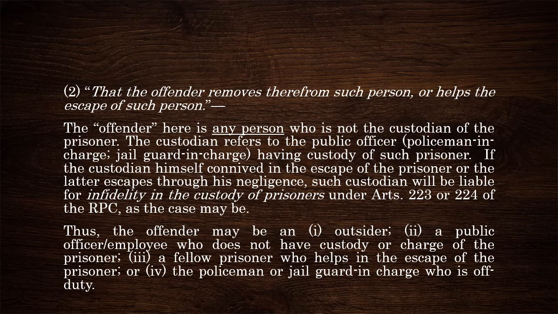Or the offender could be the policeman or jail guard in charge who is at the time of the escape off duty. Meaning to say, there is another policeman or jail guard in charge who took over the custody of the prisoner who escaped. And the policeman or the jail guard who was off duty was the person who removed from the penal establishment such prisoner, or he was the person who helped the escape of the said prisoner.